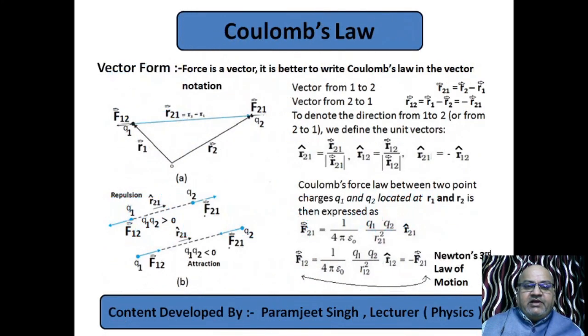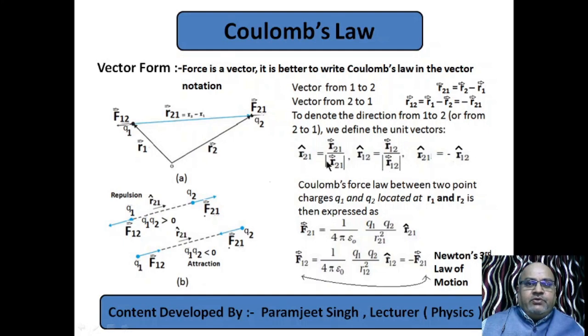So we have to find the unit vector along force F21, along force F12. R21 is directed along force F21. What will be the unit vector along this direction? This will be the vector divided by its magnitude. Similarly, the R12 vector divided by its magnitude.